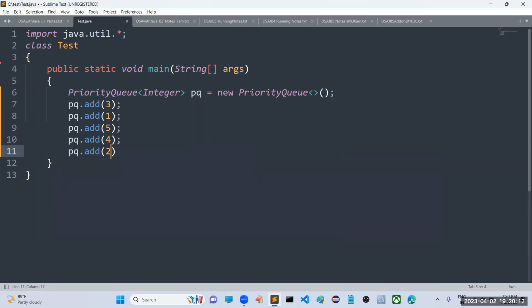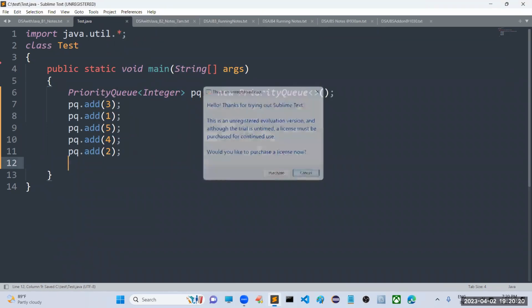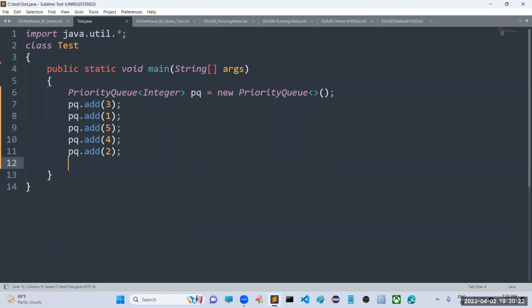Now my requirement is, don't display that priority queue, because internally it maintains some heap structure. Later I will show you how the heap structure is.